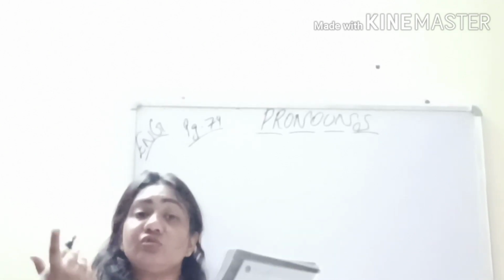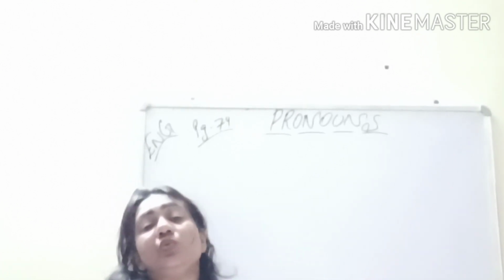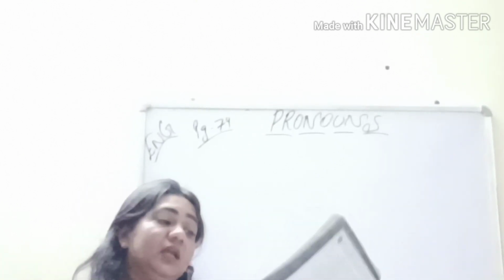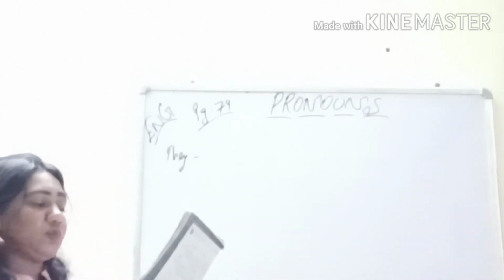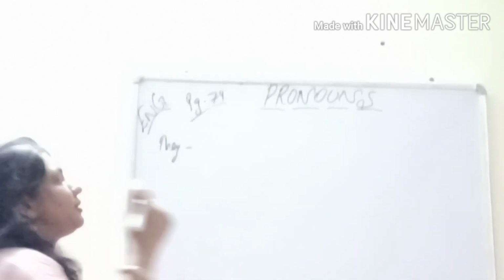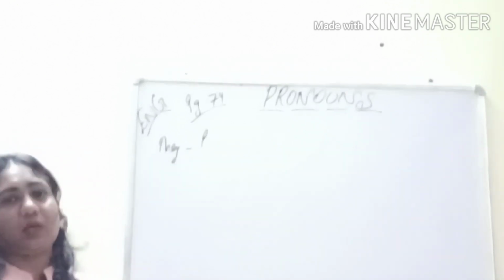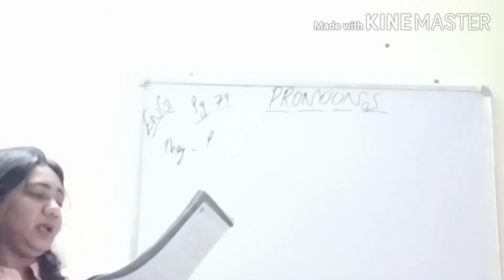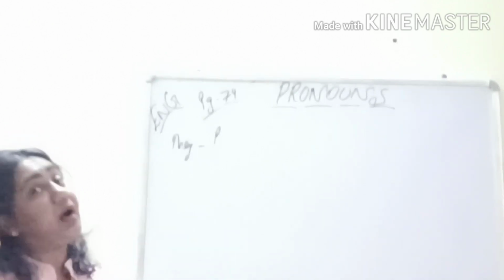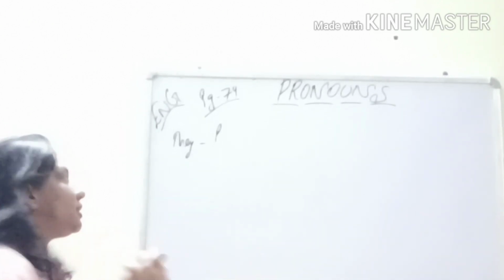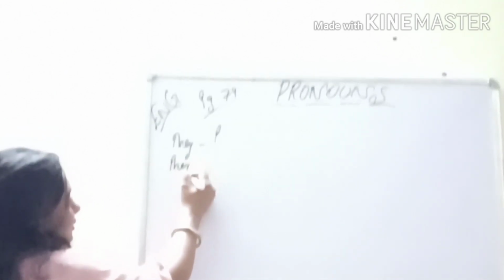So now can you tell which is the pronoun that has been used in the sentence here first of all? Yes. So I will be just writing down the answers for you all and you can copy down the same in the book. So we have here they, and what type of pronoun is it? Yes, it is personal pronoun. So I will just write P for it. Okay, next. They ran to the kitchen to get something to eat. Again, what pronoun is there in the second sentence? Again, they is repeated. So it will be again your personal pronoun.